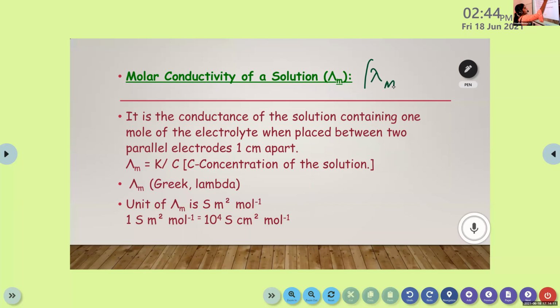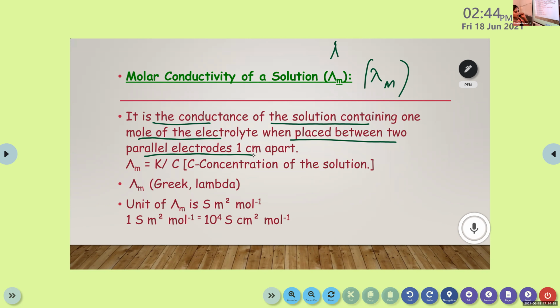Lambda m is the conductance of the solution containing 1 mole of the electrolyte when placed between two parallel electrodes 1 centimeter apart.